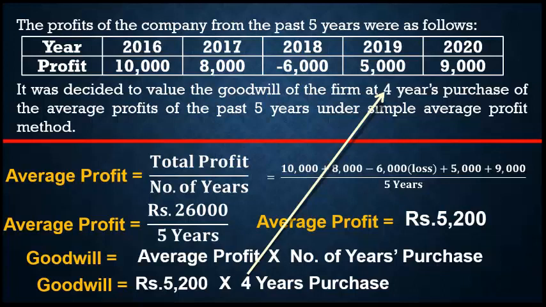If it is 3 years, you have to take 3 years. If it is 5 years, you have to take 5 years purchase.